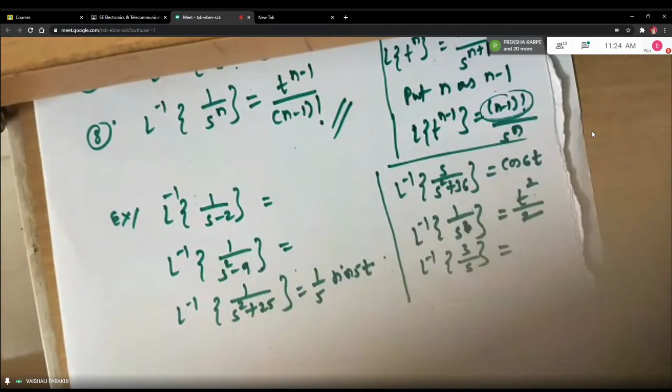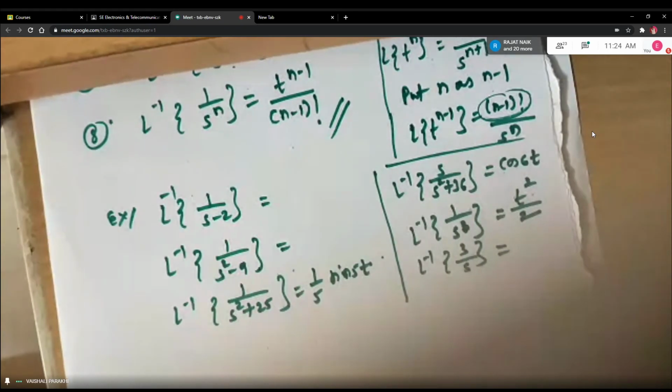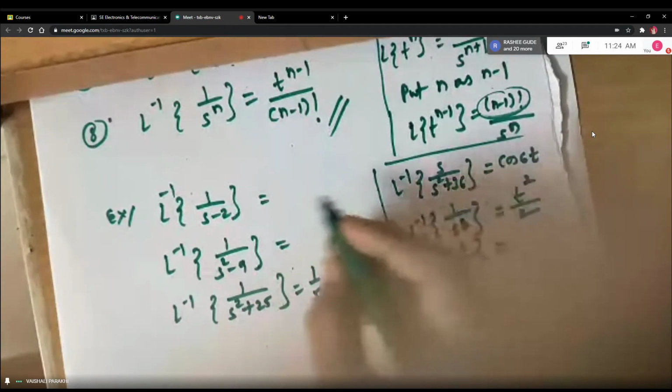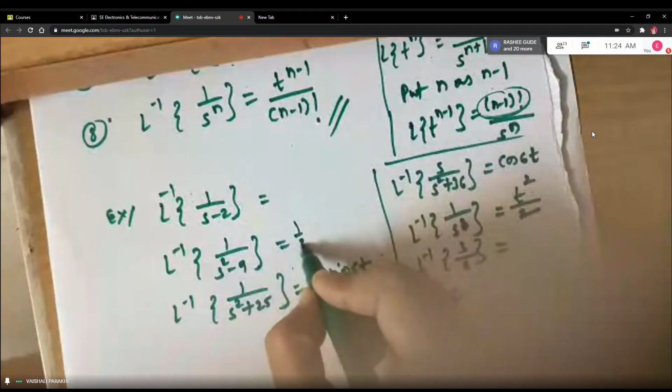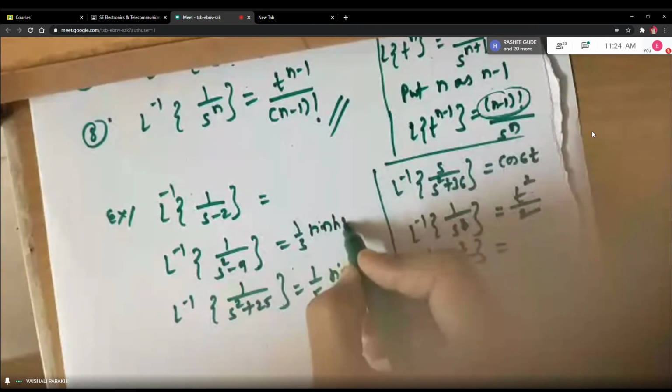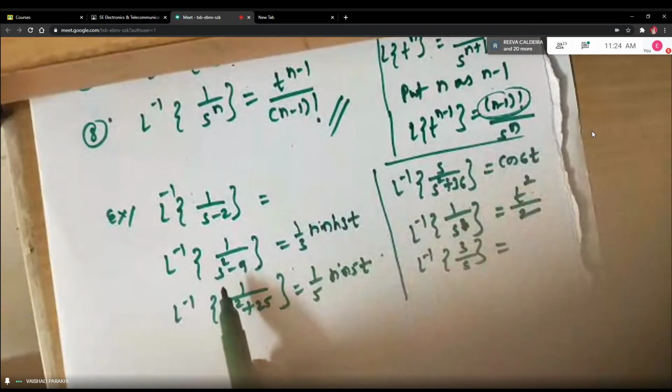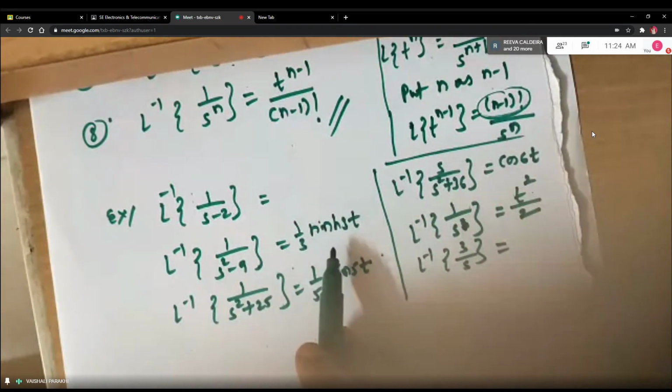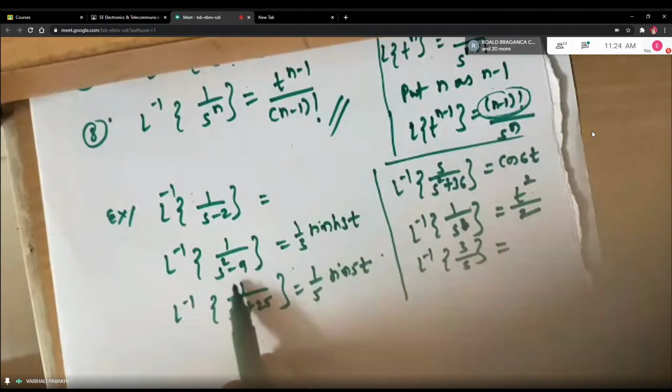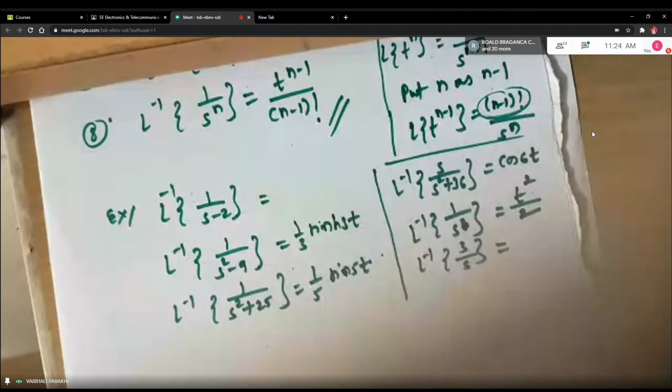Riva, can you tell me the second answer? 1 upon 3 sine hyperbolic 3t. Very good. Correct. Because the numerator is 1, definitely it will go to sine. But why hyperbolic? Because the middle sign is minus. Preksha, first answer. E raised to 2t.